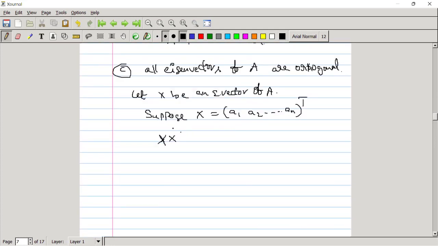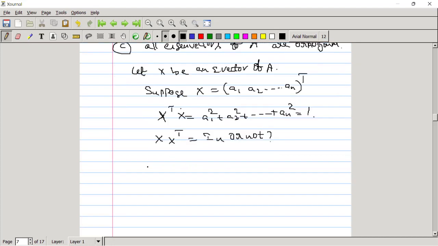But firstly let me state the property of x transpose into x. This is nothing but a1 square plus a2 square plus and so on an square, which is equal to 1. This is nothing but the definition of an orthogonal matrix. But in the option, it is asked whether x into x transpose equals identity or not. This we have to check.